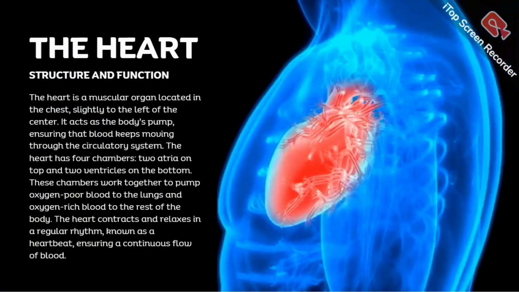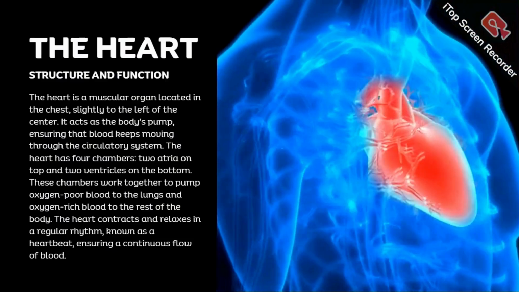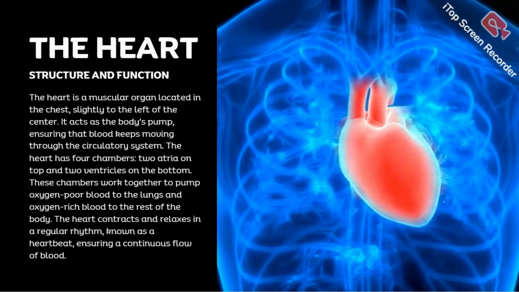So the heart, structure and function. The heart is a muscular organ located in the chest, slightly to the left of the center. It acts as a body pump, ensuring that blood keeps moving throughout the circulatory system. The heart has four chambers, two atria on the top and two ventricles on the bottom. These chambers work together to pump oxygen-poor blood to the lungs, and oxygen-rich blood to the rest of the body. The heart contracts and relaxes in a regular rhythm, known as a heartbeat, ensuring a continuous flow of blood.